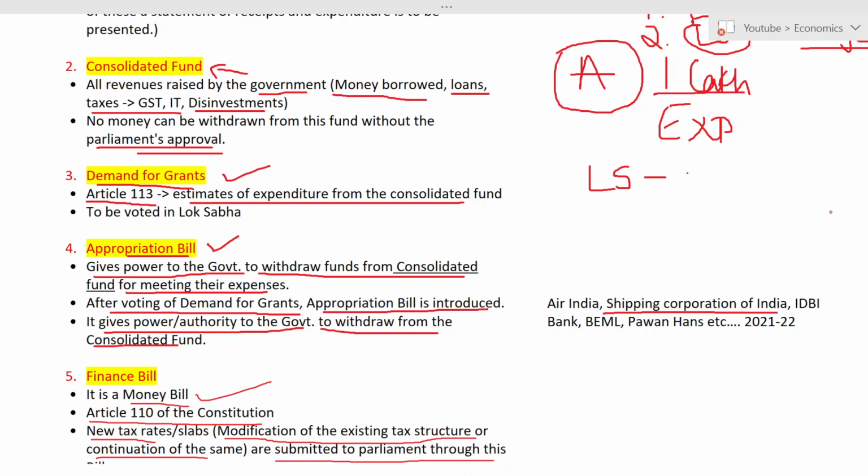Who is the true owner of public account? Of course, it is public. So here in public account, the government is acting as a banker. Okay, now we are ready to go. So now let us move to the next topic.